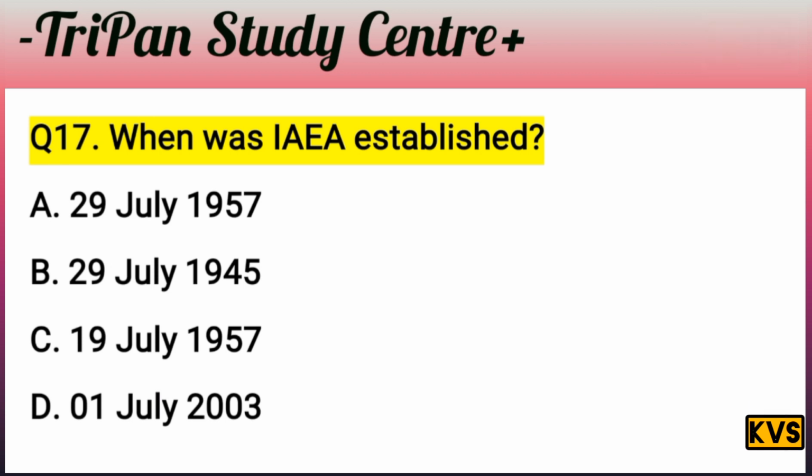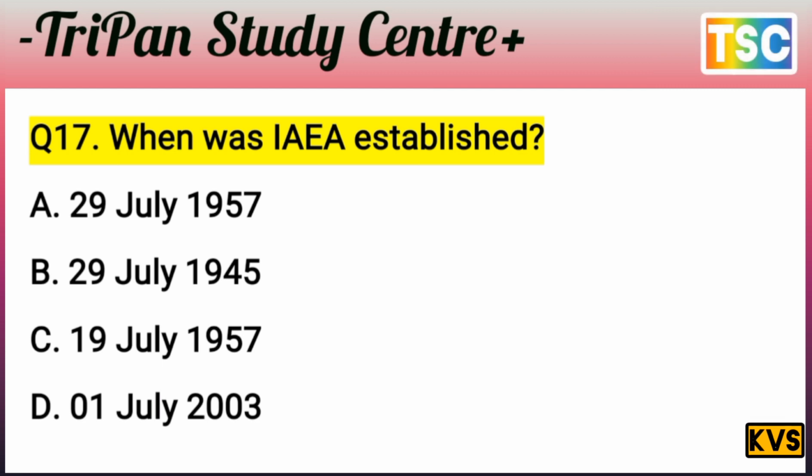The next question on your screen, the most important question arrives here. The question here, when was IAEA established? The options here: A 29 July 1957, B 29 July 1945, C 20 July 1957, D 01 July 2003. That's an important question for the exam here. But first of all, check your knowledge. I give you a few seconds.